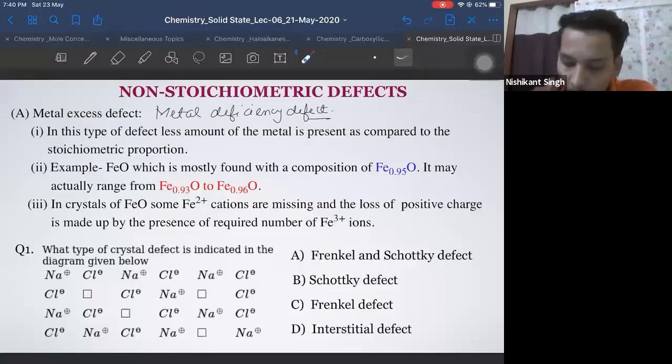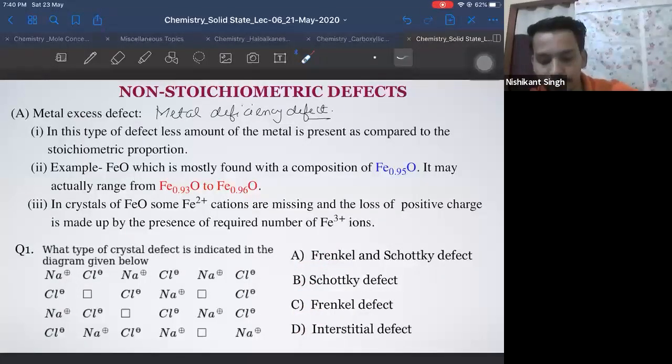Right, guys, there's a quick question here. We'll raise a poll and give less time only. What type of crystal defect is indicated below? 4 options are here. Which type of defect is indicated below in the diagram?